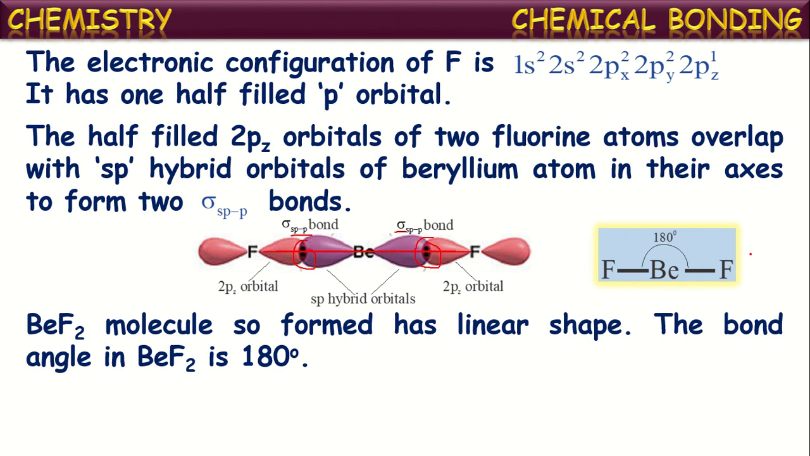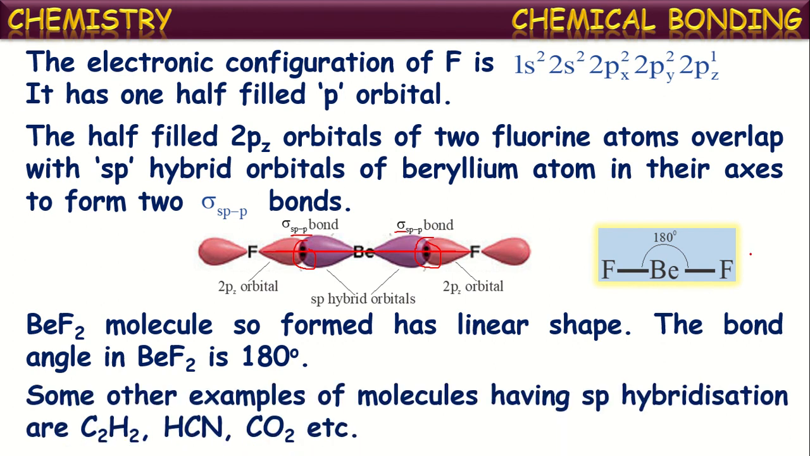And some other examples of molecules having sp hybridization are C2H2, which is also called ethyne or acetylene, with molecular formula C2H2. Other molecules are HCN, which is called hydrogen cyanide, and another one, CO2, which we know as carbon dioxide.